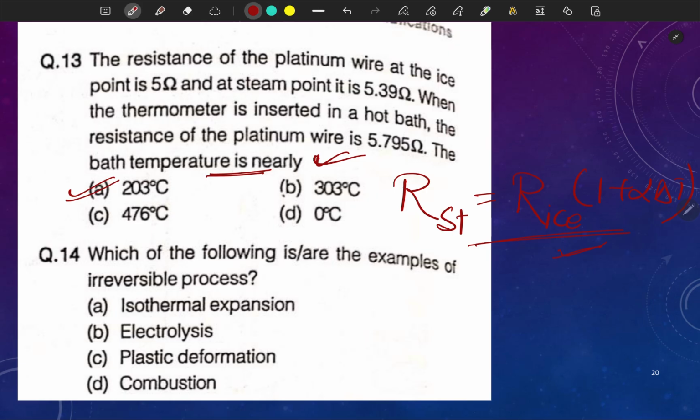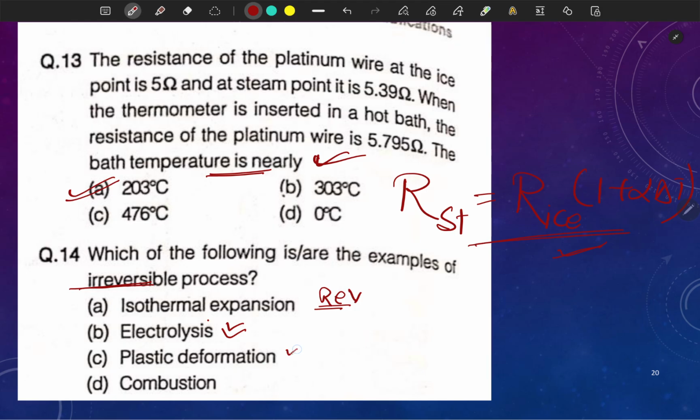Which of the following is an example of an irreversible process? So here, let's see, isothermal expansion is around reversible. And electrolysis can be taken as an irreversible process.